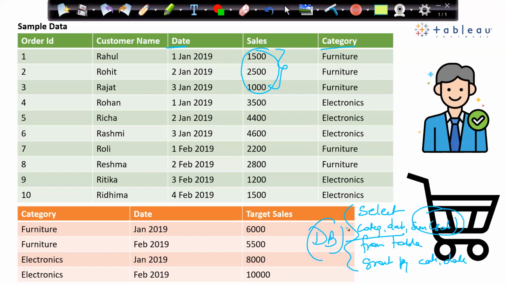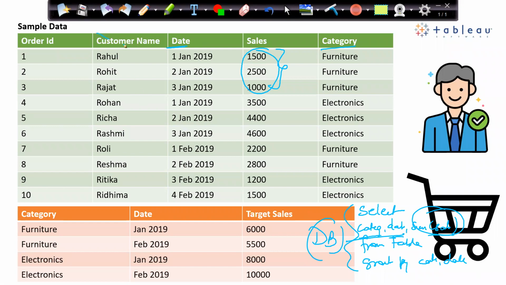So when my data is a file-based system, this type of grouping in query format is not possible. Second reason is that I am restricting the columns, right? I am writing a query with category and date and sum of sales.